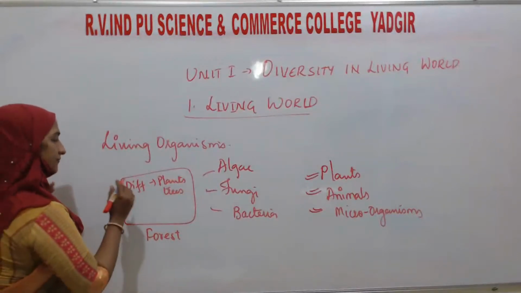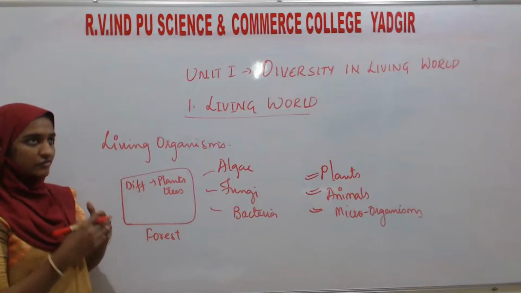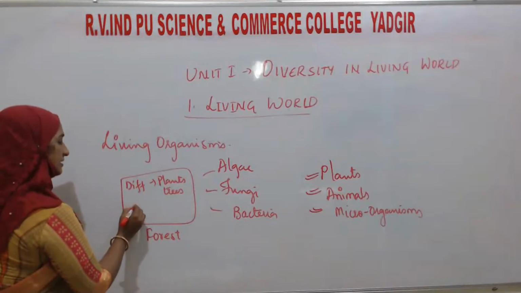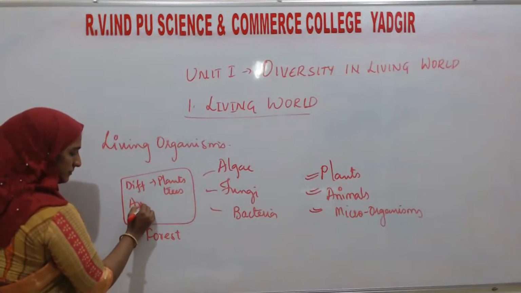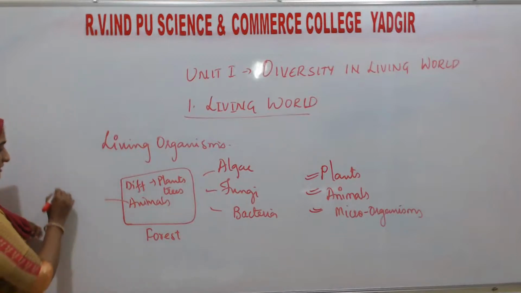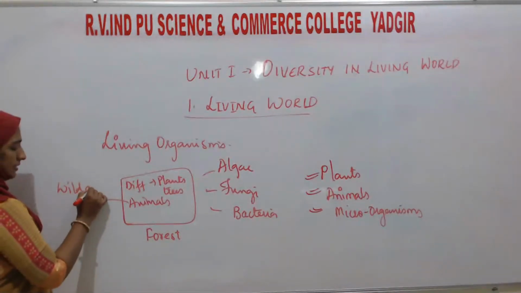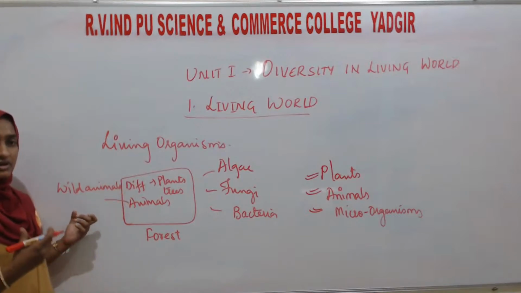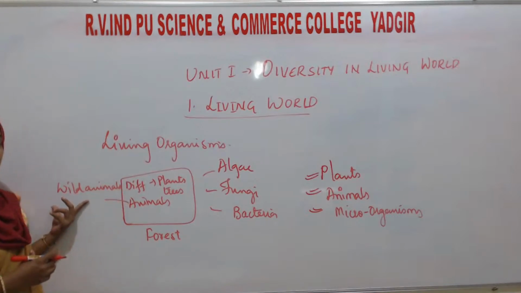Then if you want to see some more living organisms, you can see the animals. Among the animals, there will be wild animals such as elephant, lion, giraffe, horse. Like that, animals will be there.